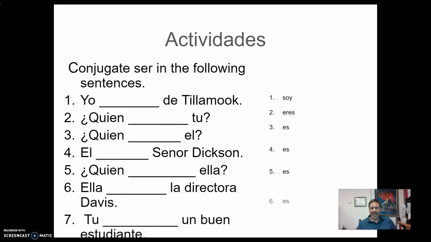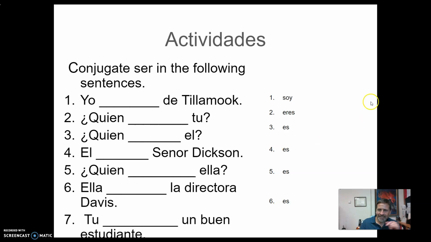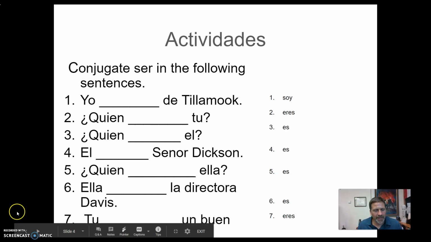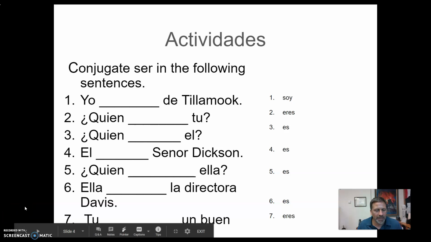Ella es. And then this one, you. You are a good student. So who are you? You are a good student. And so my conjugation needs to be same as this one. Eres. Okay, that's our intro into ser. We will be working more with this as we go through the week. Ser is one of the most important verbs you need to learn in Spanish, and we will continue to practice it. Adiós, amigos.